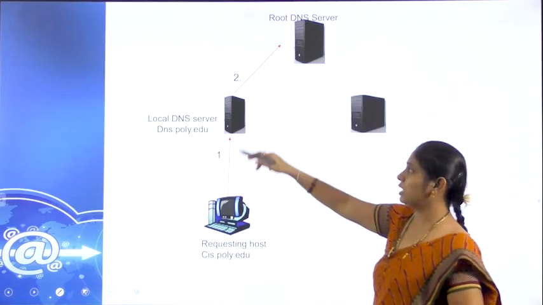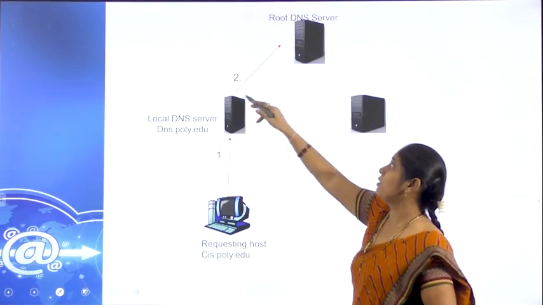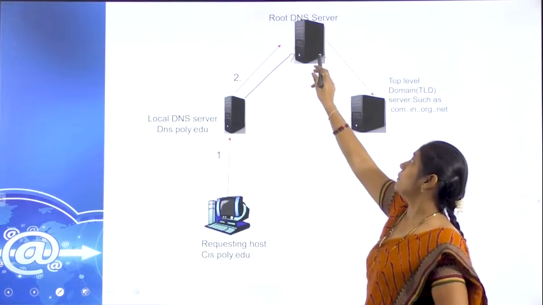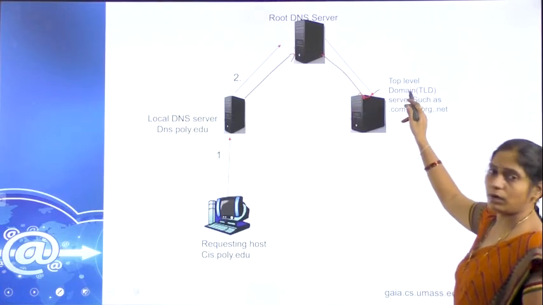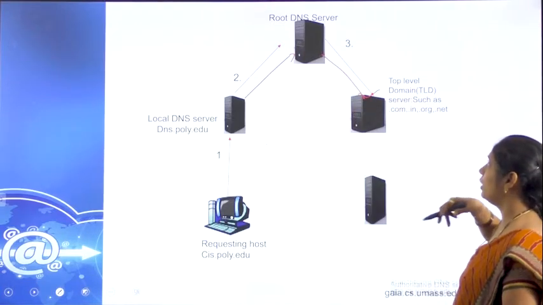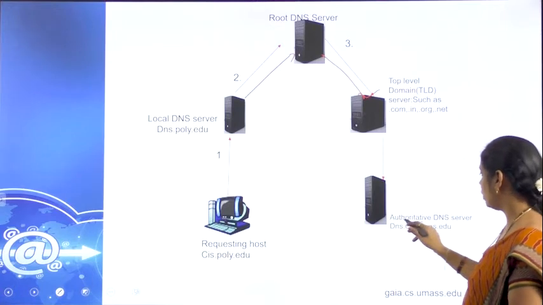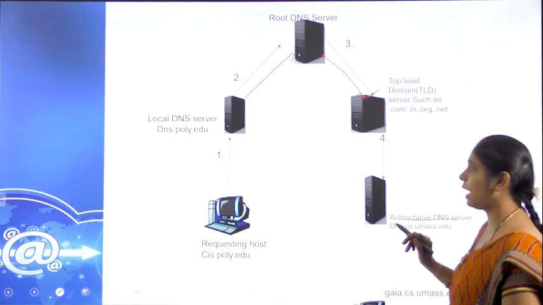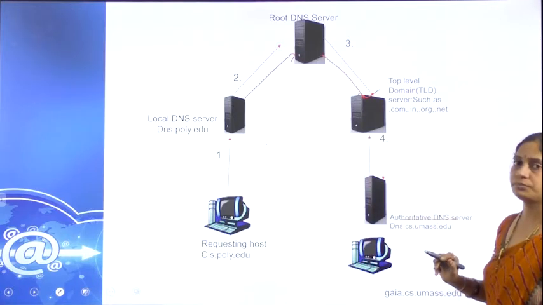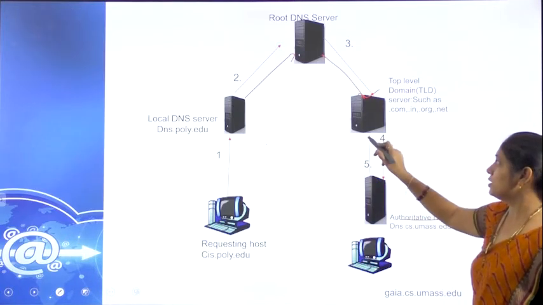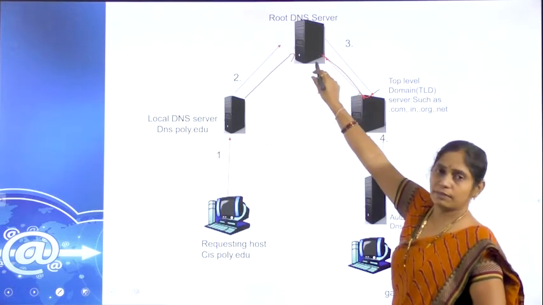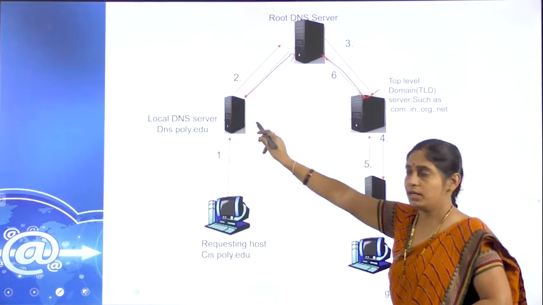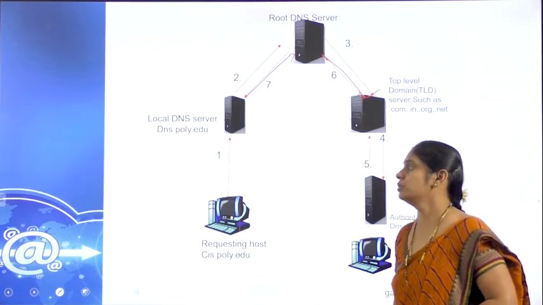First, the client will send the request to the local server. The local server will be connected to the root, and from the root, this will be connected to the top level domain directly, and this top level domain will be connected to the authorized DNS server to get the information or the web page. Likewise, the data will be accessed by the client. So it gives the response to this, the reply of this, and it gives an acknowledgement to that. From there, it gives the information to the local server, from the local server to the client.